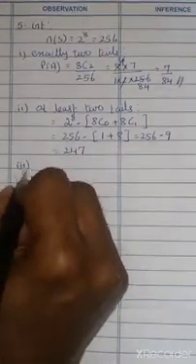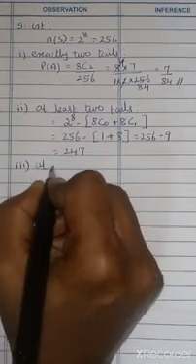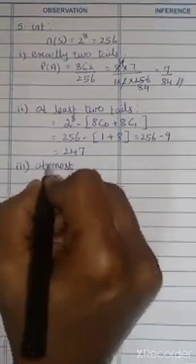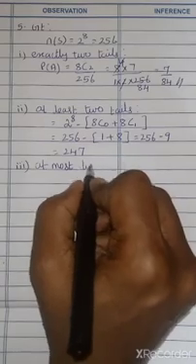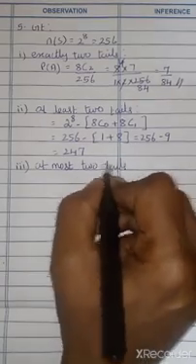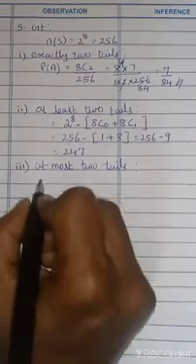Third subdivision: at most 2 tails. So at most 2 tails means 2 tails, 1 tail and 0 tail. Correct?